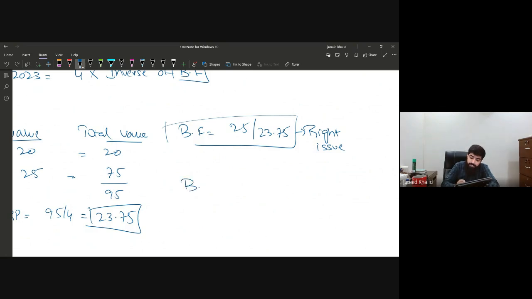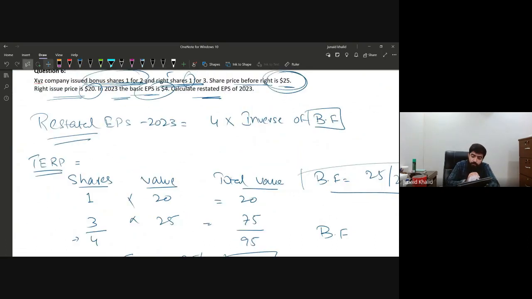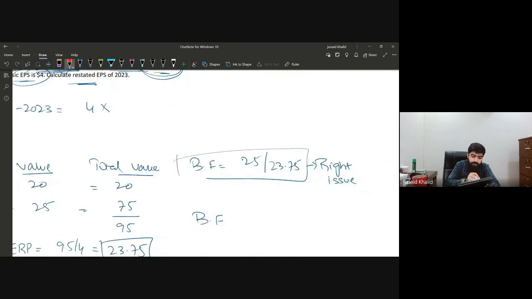We need the bonus fraction for the bonus issue as well. Why? Because if we want to restate the EPS, we need to multiply it with the inverse of the bonus fraction of both the right as well as the bonus issue. So we have calculated the bonus fraction that is related to the right. Now we are going to calculate the bonus fraction that is related to the bonus shares. And the bonus fraction for the bonus issue is very simple.